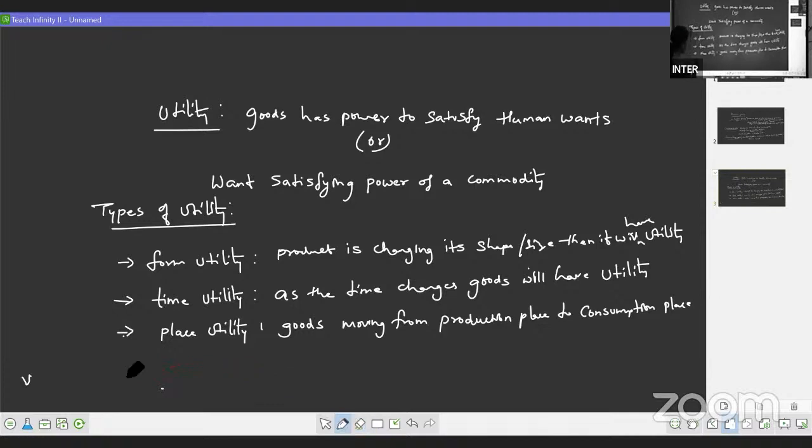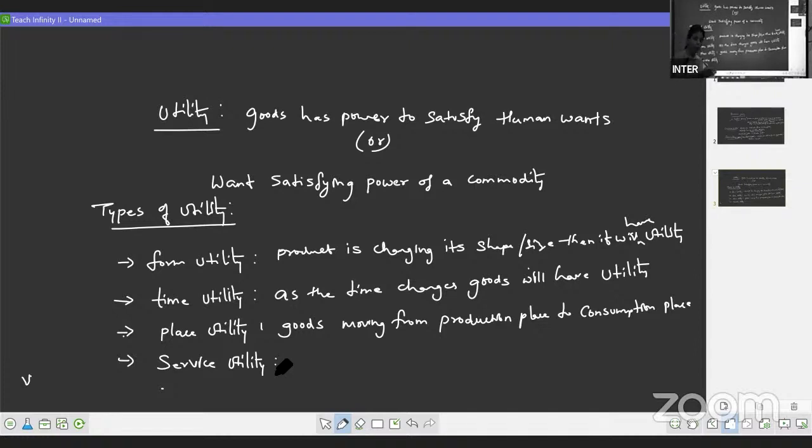Then next we have service utility. Service utility is what here? Services of human beings such as doctors, teachers, lawyers. When they give their services, it will help you. It will have some utilization by you, right?